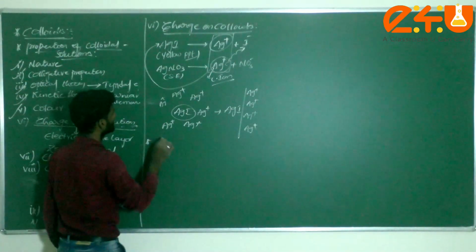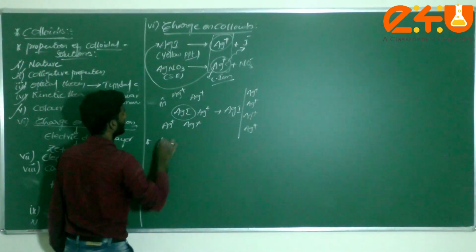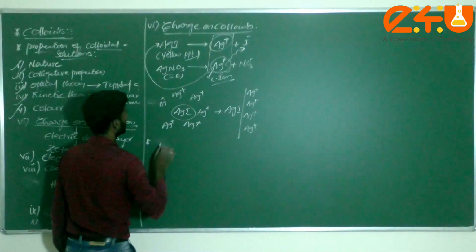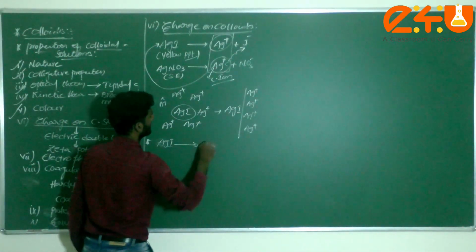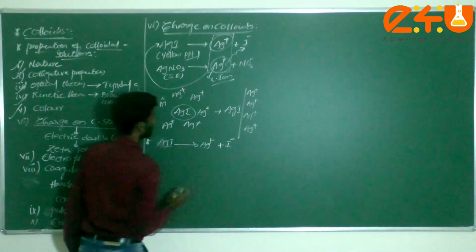Next, taking the same AgI, it gives rise to Ag plus and I minus.